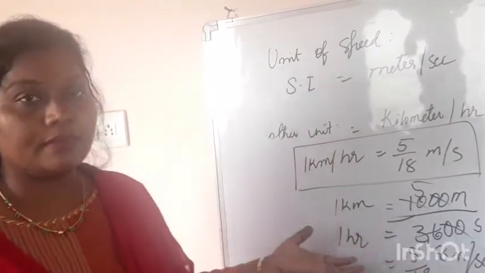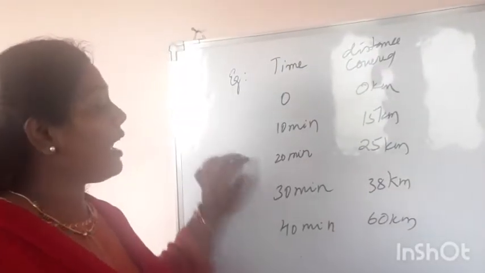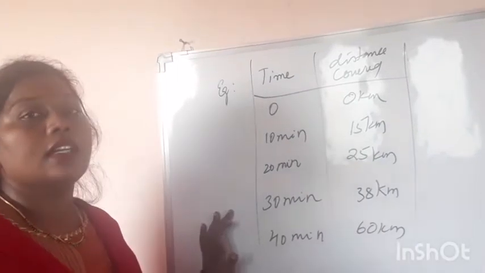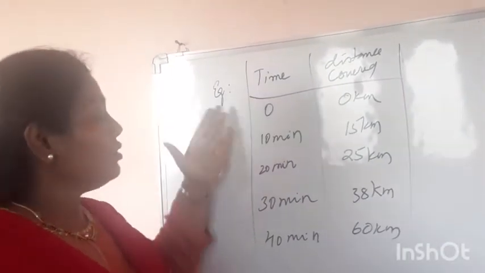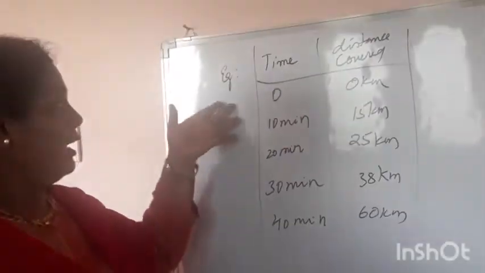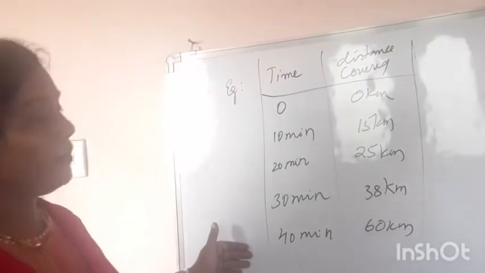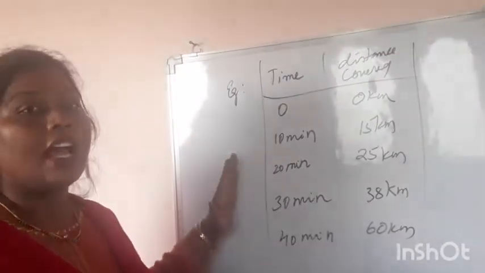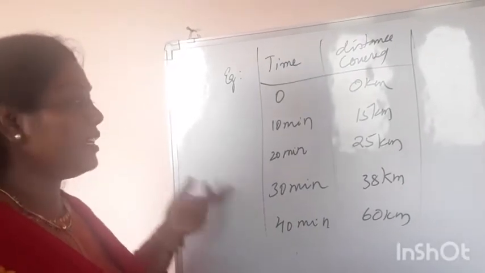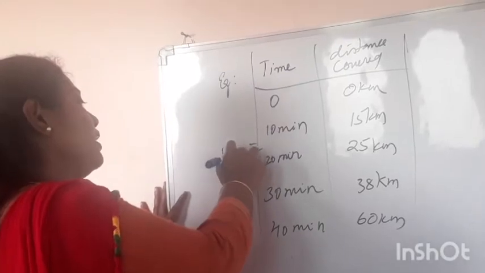Okay children, I have drawn a tabular column for you. Here it is the distance traveled by a car in a particular time. If you see the time intervals, the difference between them is the same, just 10 minutes.